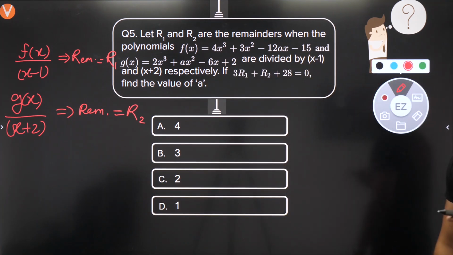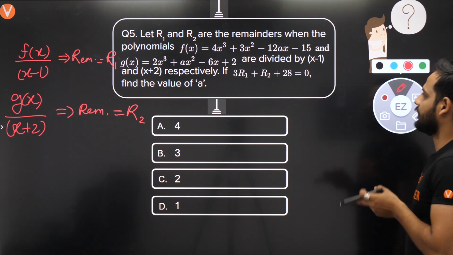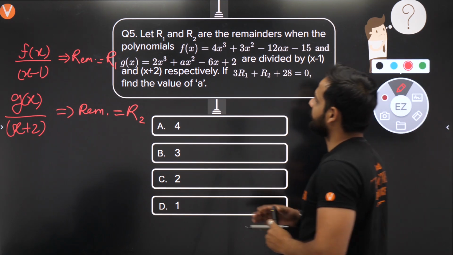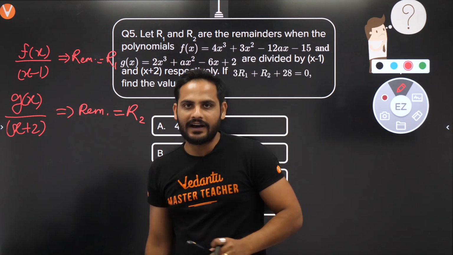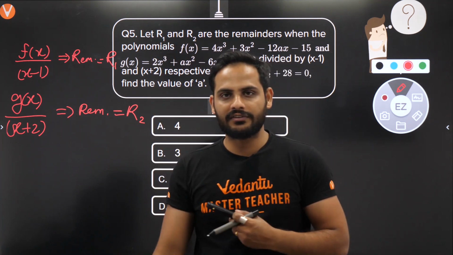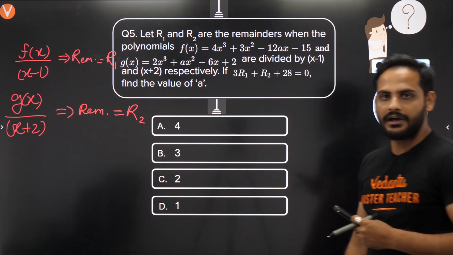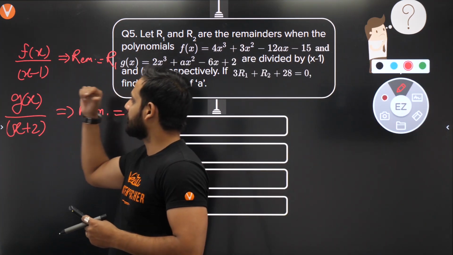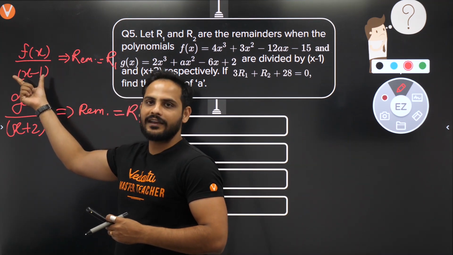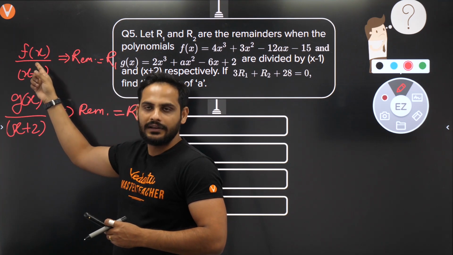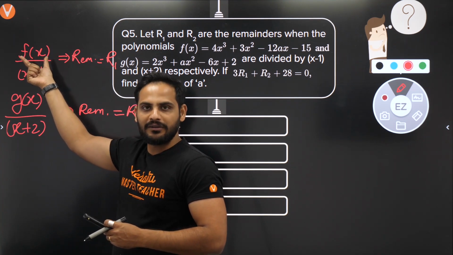Now they are saying that if 3R1 plus R2 plus 28 is equal to 0, find out the value of a. So beta, the first thing is we need to find the values of R1 and R2. That is the most important part. So how can we do it? We know the remainder theorem: if I divide f(x) by a linear polynomial x minus 1, I can get the remainder by using the remainder theorem.